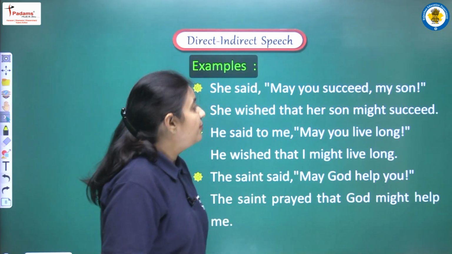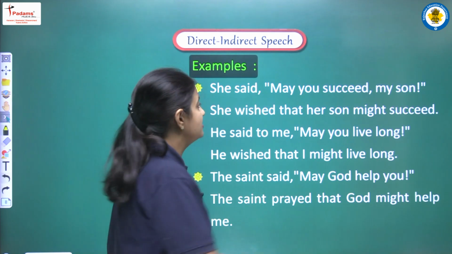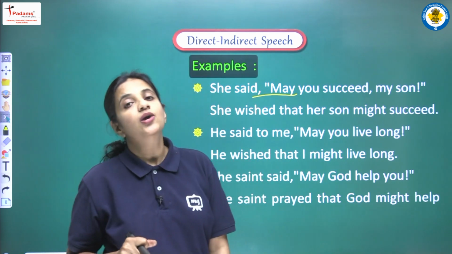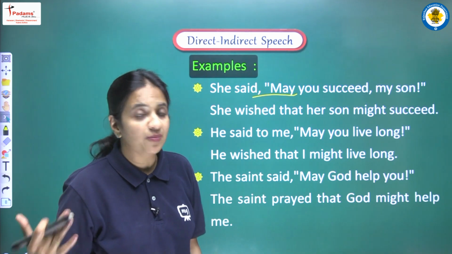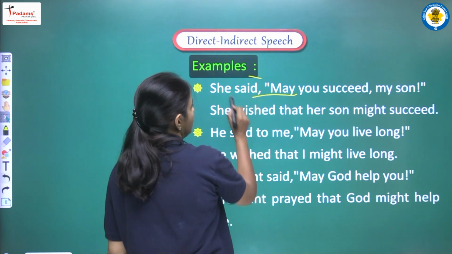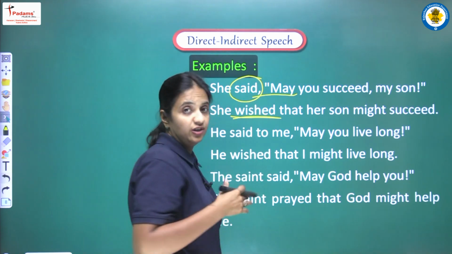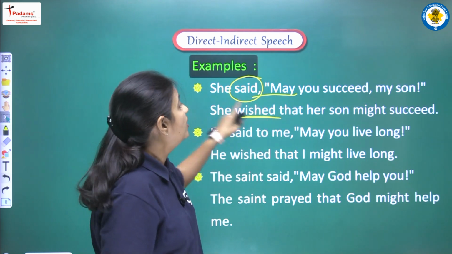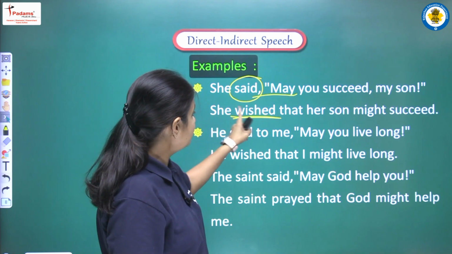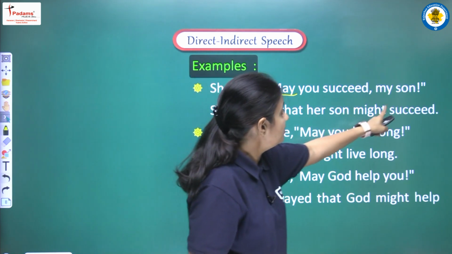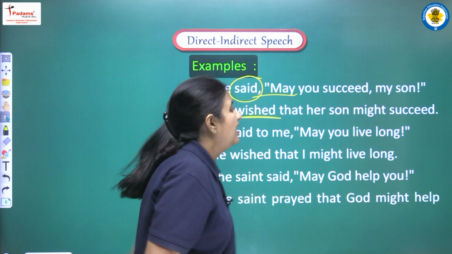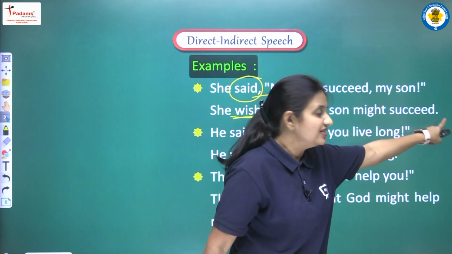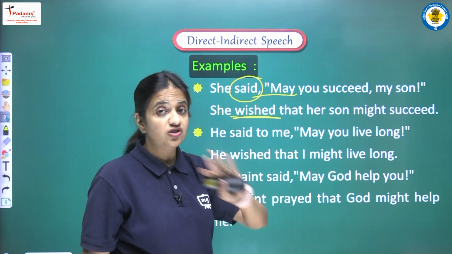She said, may you succeed my son. So here we are having may, one example of an optative sentence. So according to that we are converting said into wished. Now we are using that as a connective, and our sentence will be she wished that her son might succeed. And we can see that at the end of the sentence we are using one full stop.